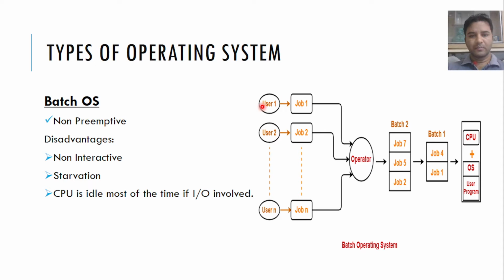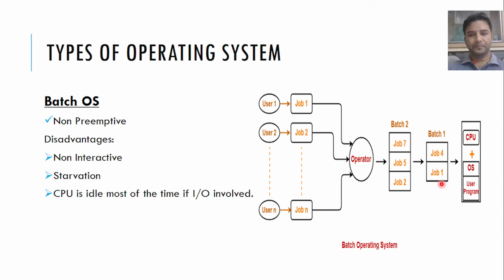So if n number of users are there and they are interested to submit their jobs to the CPU with the help of batch operating system, then there is an operator who is going to handle all those jobs. If user 1 submits their job 1 to the operator, and similarly n number of users submit their jobs, then, I'm again repeating, based on some similarity of jobs, the operator divides them into batch 1, batch 2, like that.